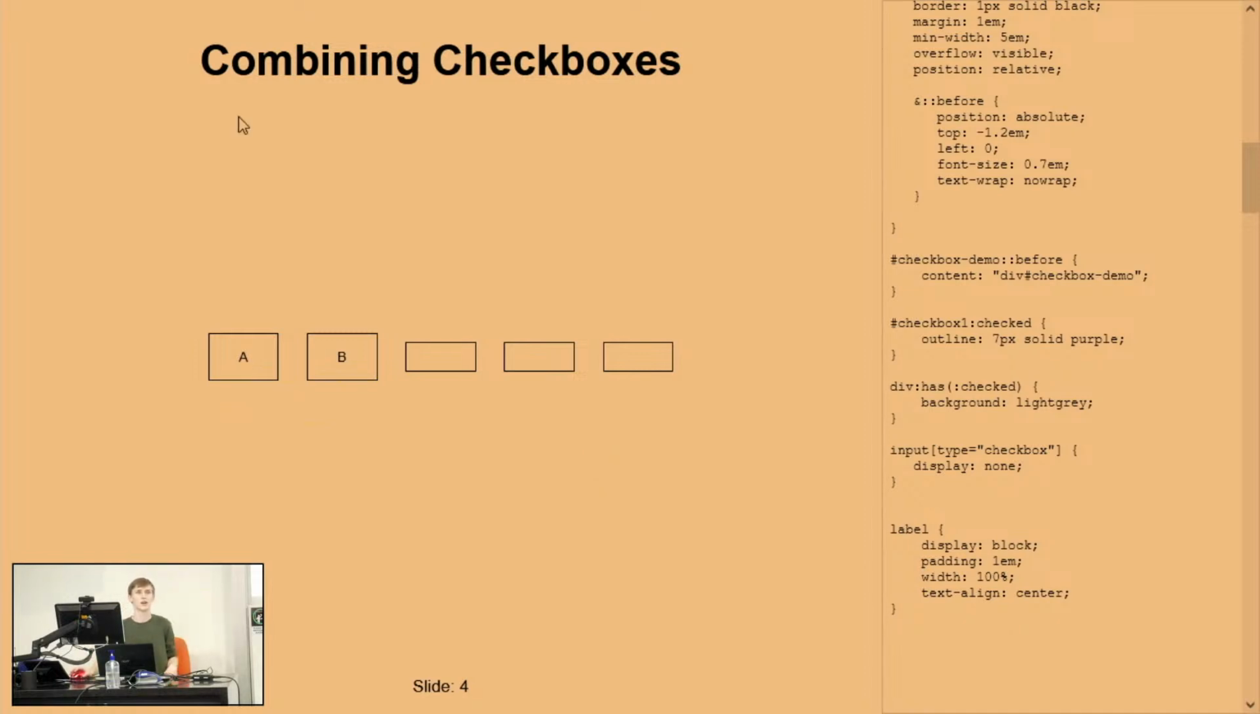So, making sure I've done all that, I'm going to go to the next slide. We're going to combine these. First things first, I'm going to make these divs have names. So I'm going to copy and paste all those names. This is just like the div that we did before.